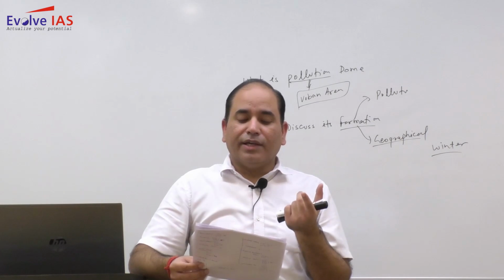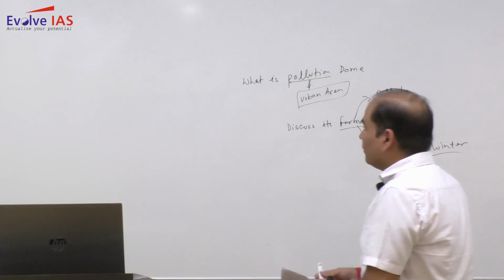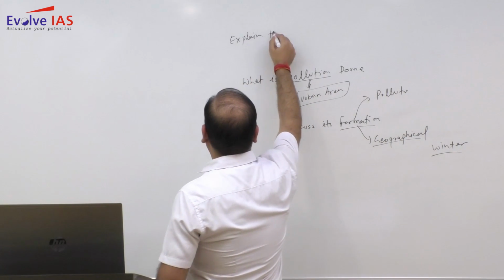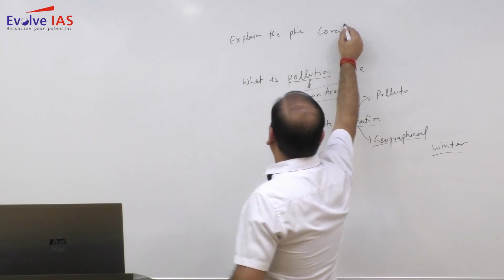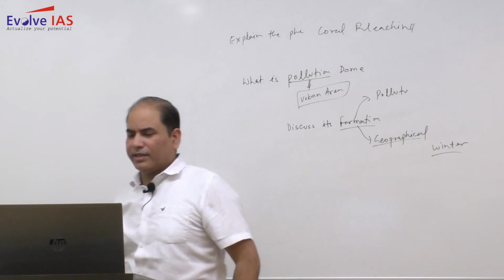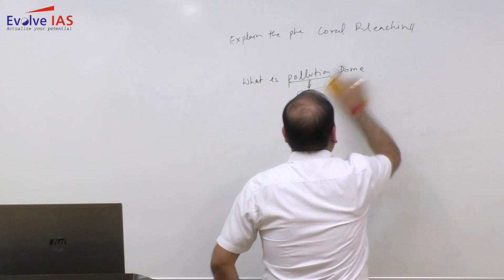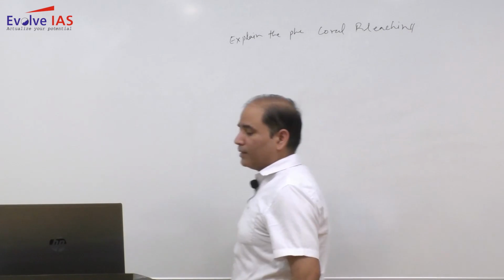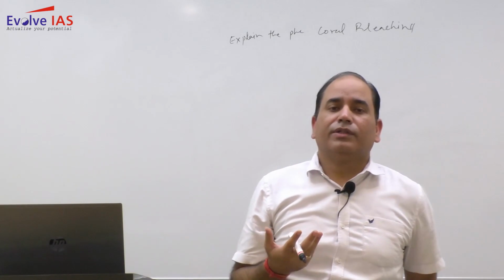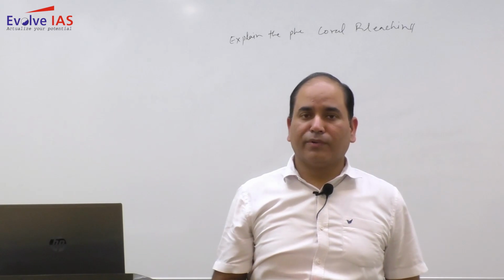Now it is asking, explain the reason of such an occurrence. So you can reframe the question and read it as: explain the phenomenon of coral bleaching. Coral bleaching is a very popular topic, so most students will have content. Coral bleaching is caused due to the increase in temperature. Sea surface temperature is rising, and that is one very important cause.